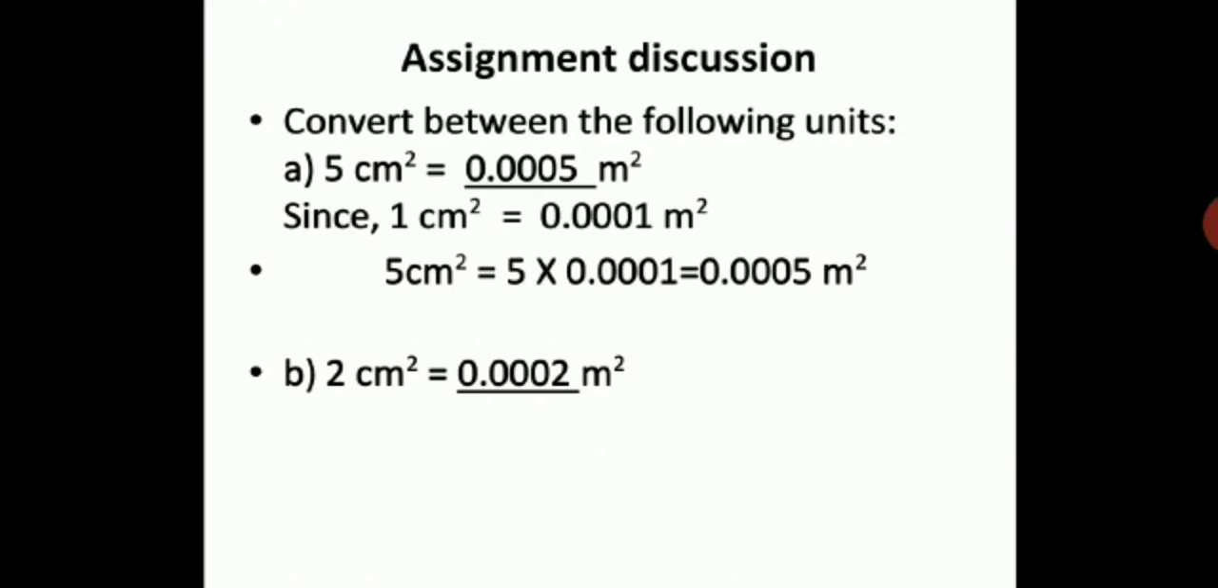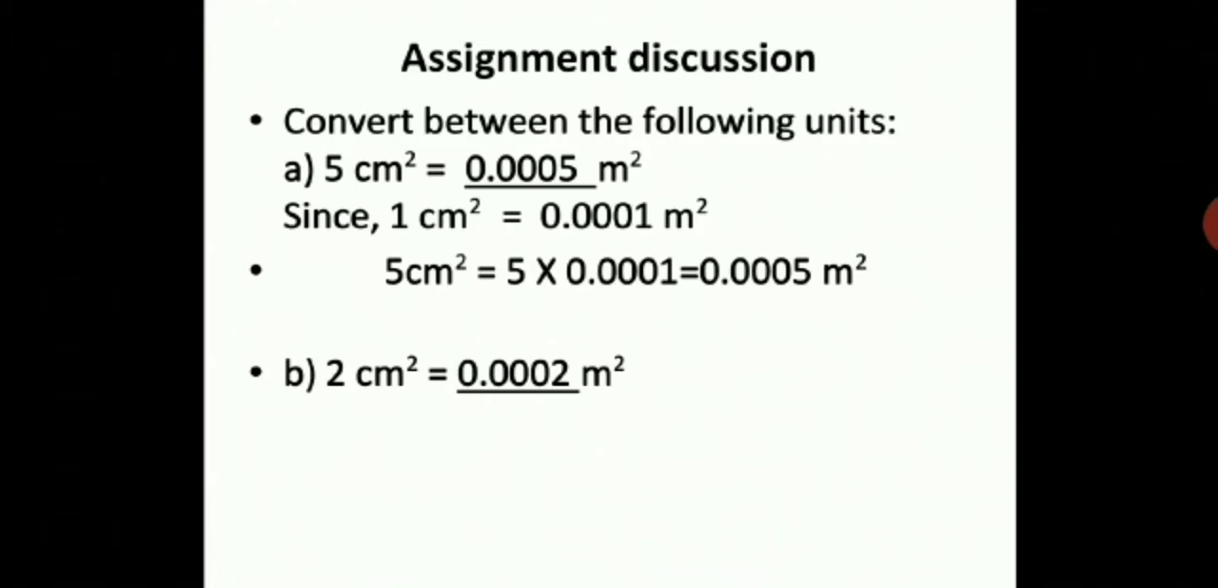The assignment was to convert between the following units. You have to convert 5 centimeter square to meter square. So the answer should be 0.0005 meter square. Why? Since 1 centimeter square is equal to 0.0001 meter square, you have to multiply by that factor to convert centimeter square to meter square.